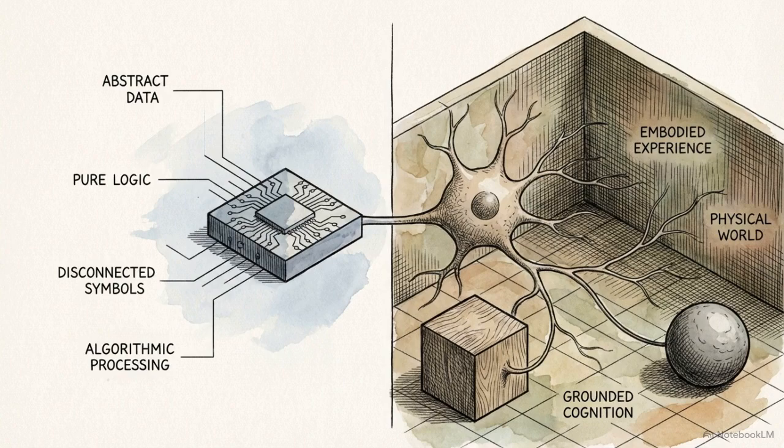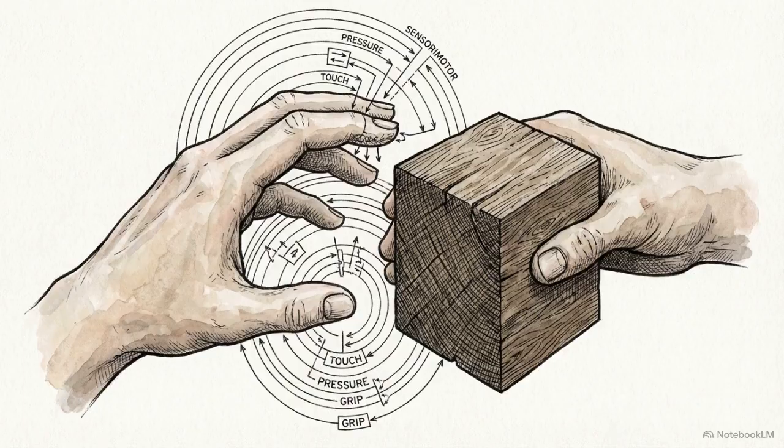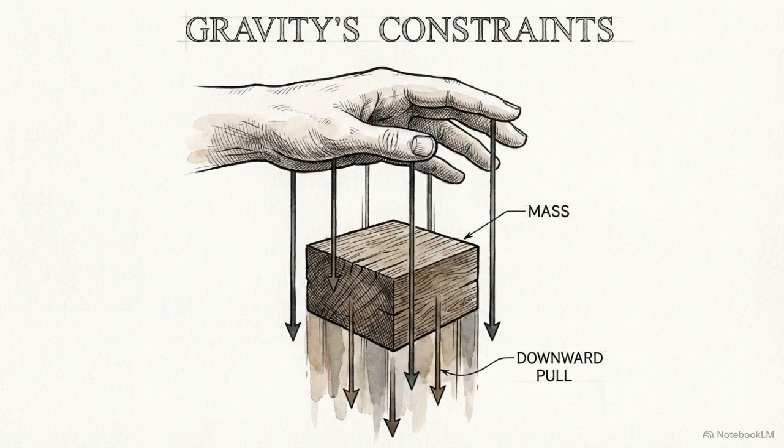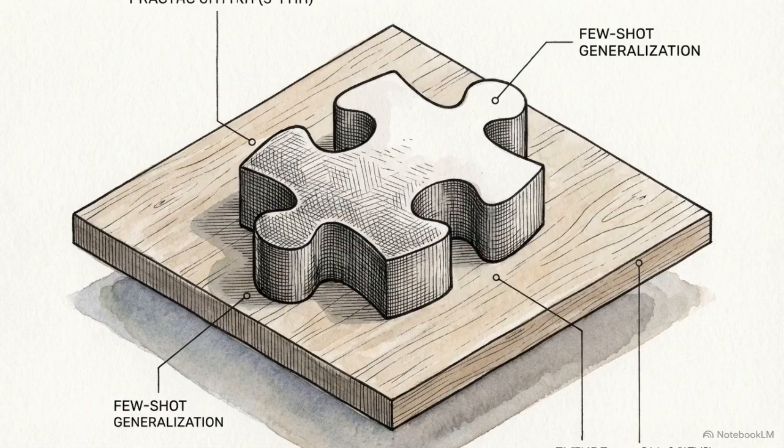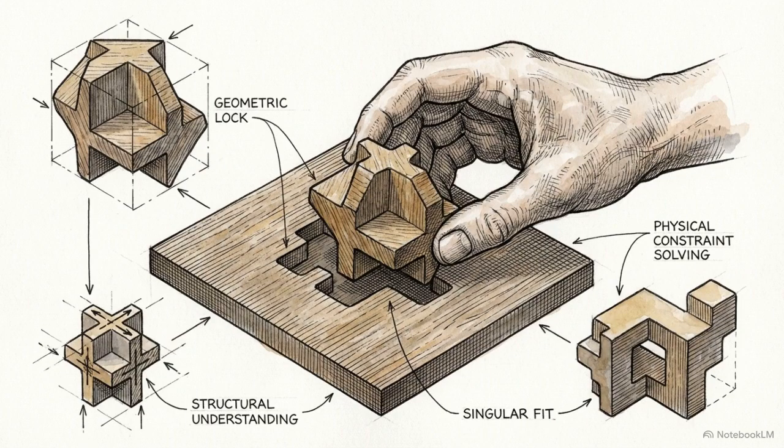Humans also benefit from embodied grounding. While an AI node maps isolated text strings, a biological node processes input within a three-dimensional physical environment. Continuous sensory motor feedback, gravity, touch, and spatial awareness physically grounds language in reality. A child understands the word drop because they observe gravity acting on an object, not because they read the word next to fall 10,000 times. This grounding enables few-shot generalization, the capability to understand and apply a highly novel concept after a single exposure.